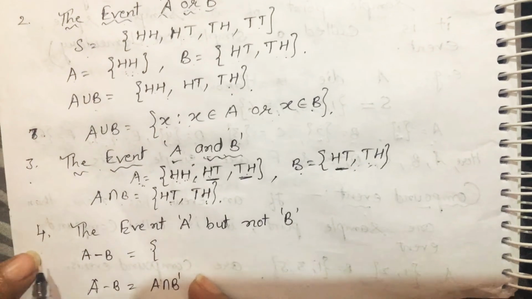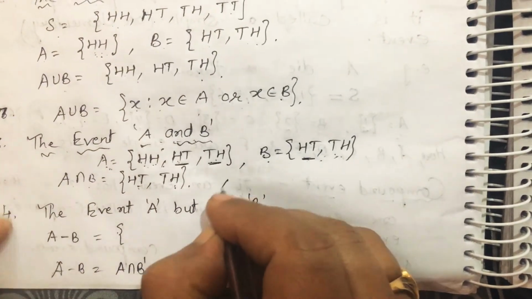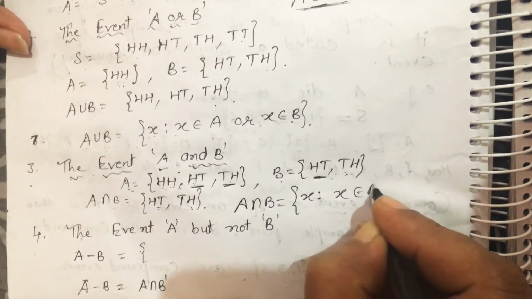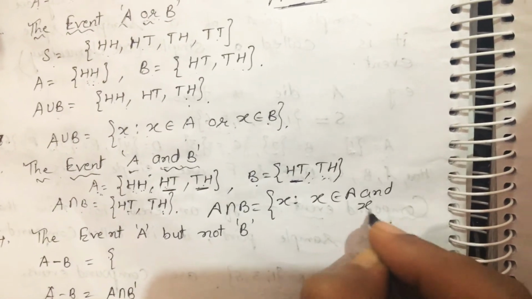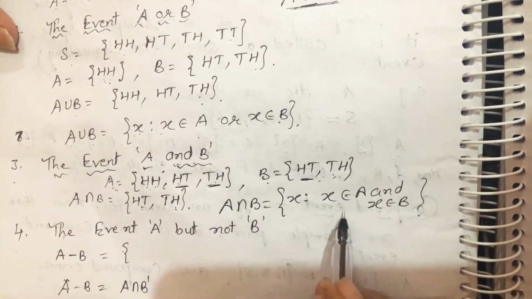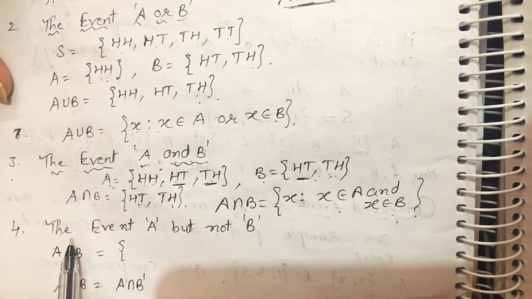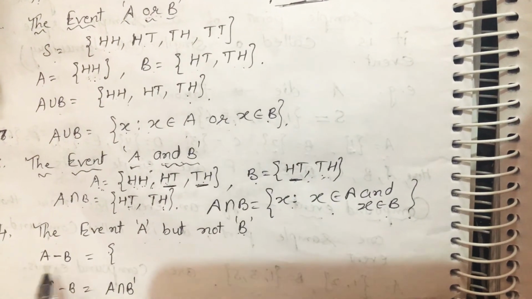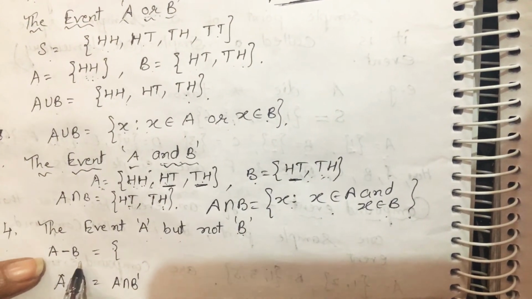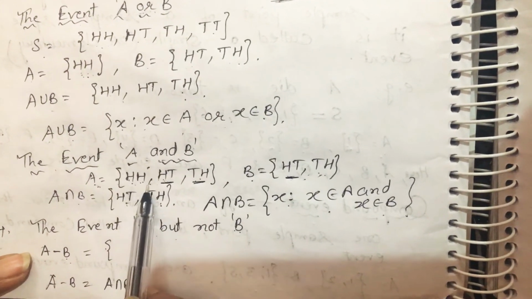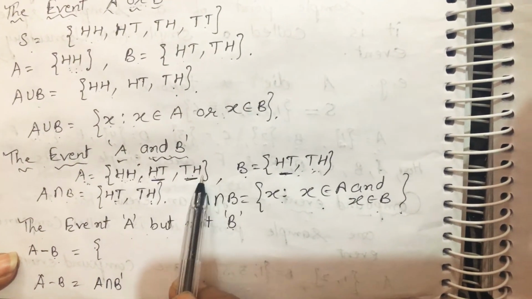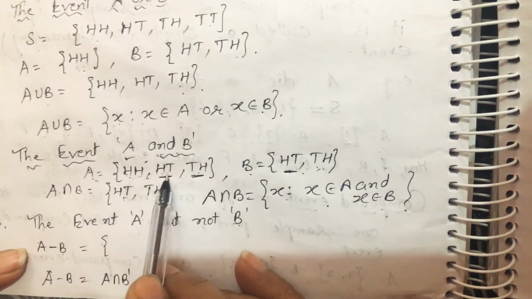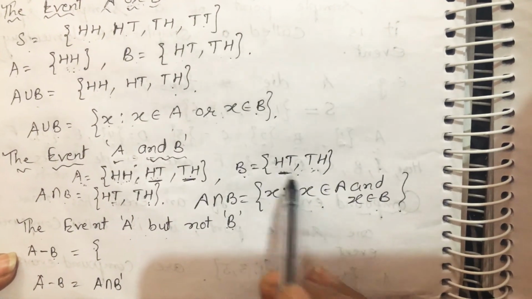Okay, now next, and this we can write in set builder form. A intersection B is equal to X such that X belongs to A and X belongs to B. Now next is the event A but not B. A but not B means we can write A minus B. I am taking the same example here. Suppose A set has elements HH, HT, TH, and B event has elements HT, TH.